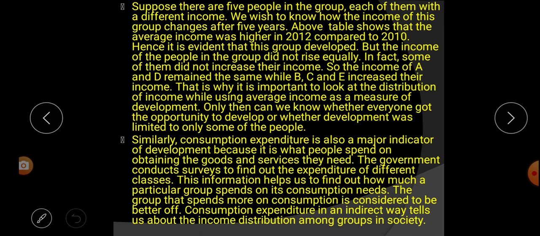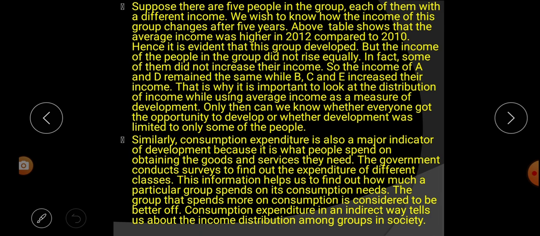Next paragraph. Similarly, consumption expenditure is also a major indicator of development, because it is what people spend on obtaining the goods and services they need. What does the next paragraph say?